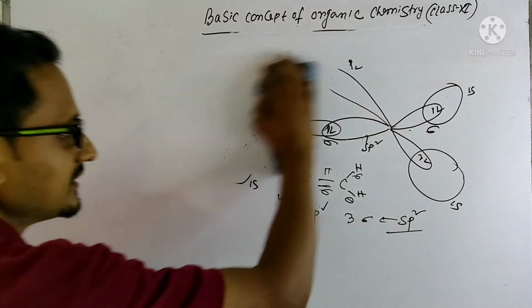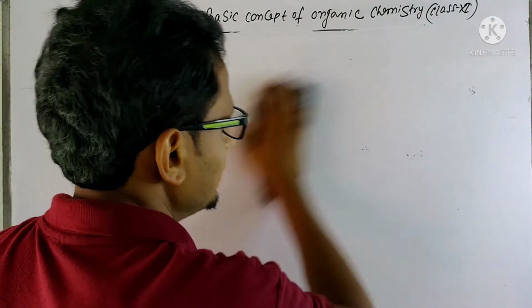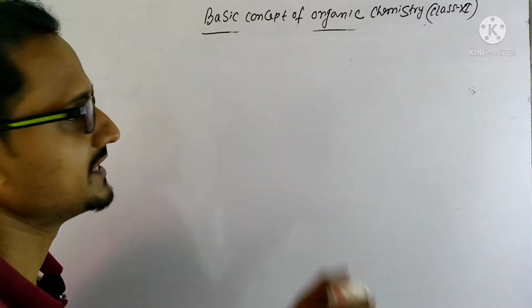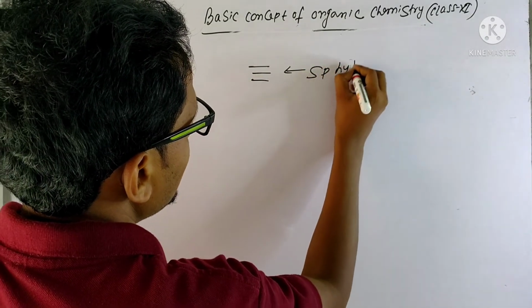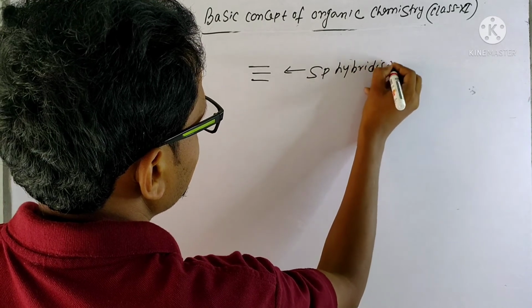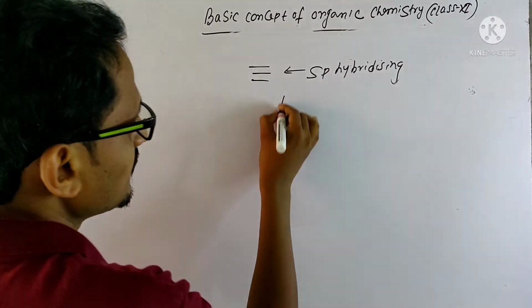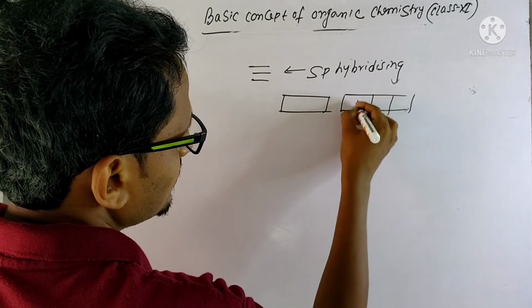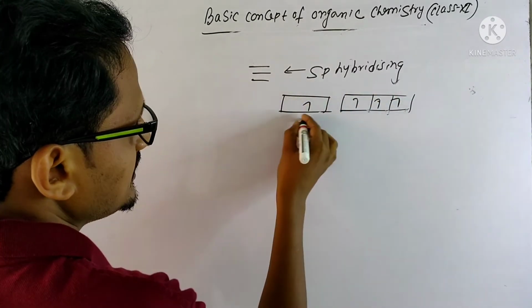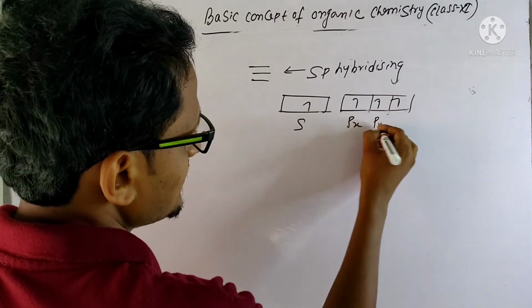Now we can go into the triple bond. Triple bond means sp hybridization. Now in sp hybridization, this is s, and this is px, py and pz.